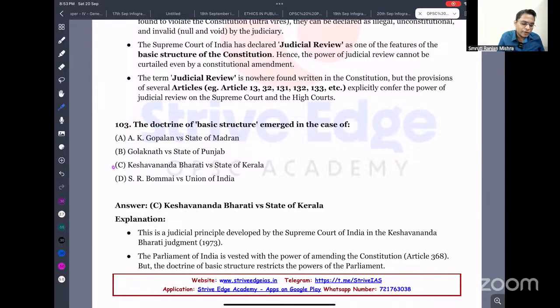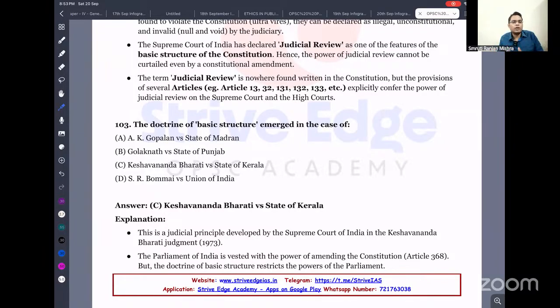So it has emerged from the Keshavananda Bharati case. I think this question they have been asking repeatedly, four to five times in the last five years. So we are going to see in depth all the case evolution. So what is the basic structure? The basic structure is the unique feature of our Constitution. Without the basic structure, our Constitution will not survive. So we need to preserve that basic structure.